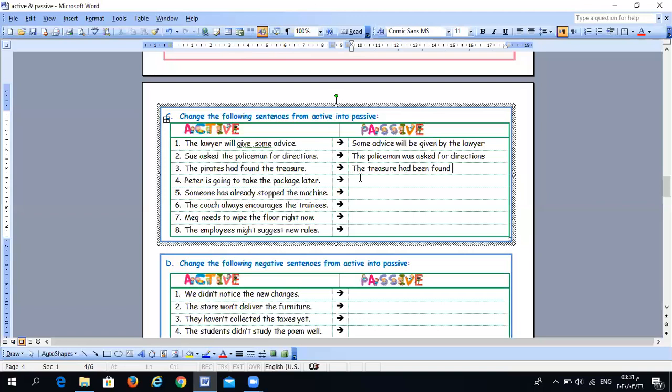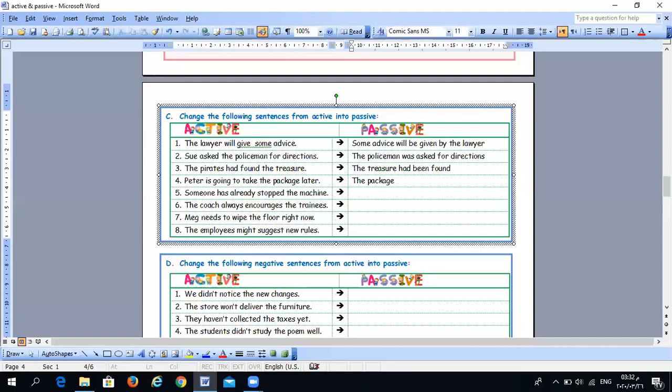Okay, let's answer another one with going to. Peter is going to take the package later. Try. Yes, the object is the package.